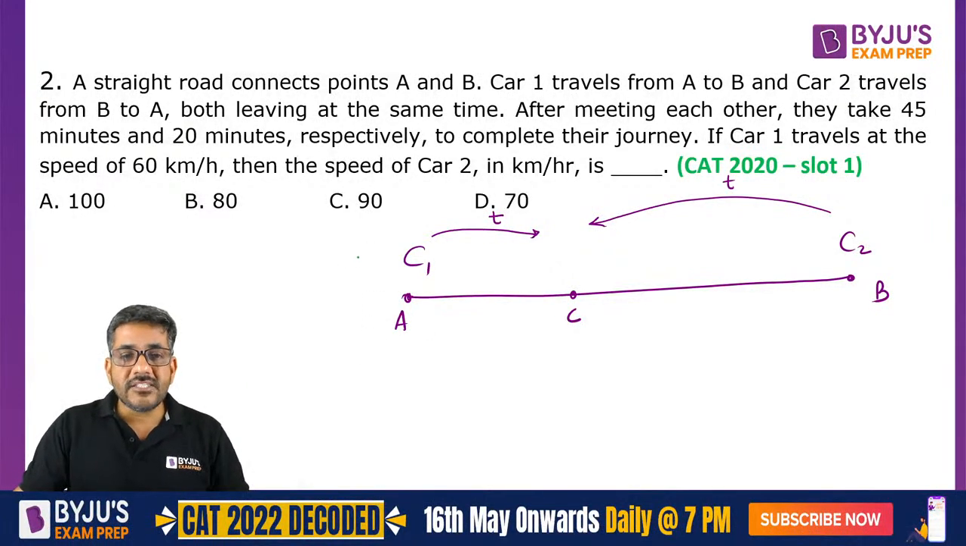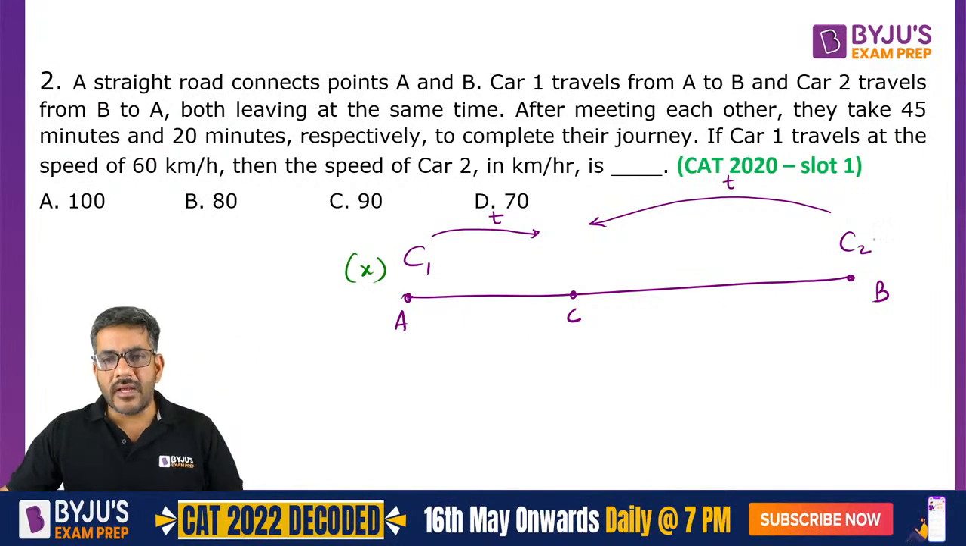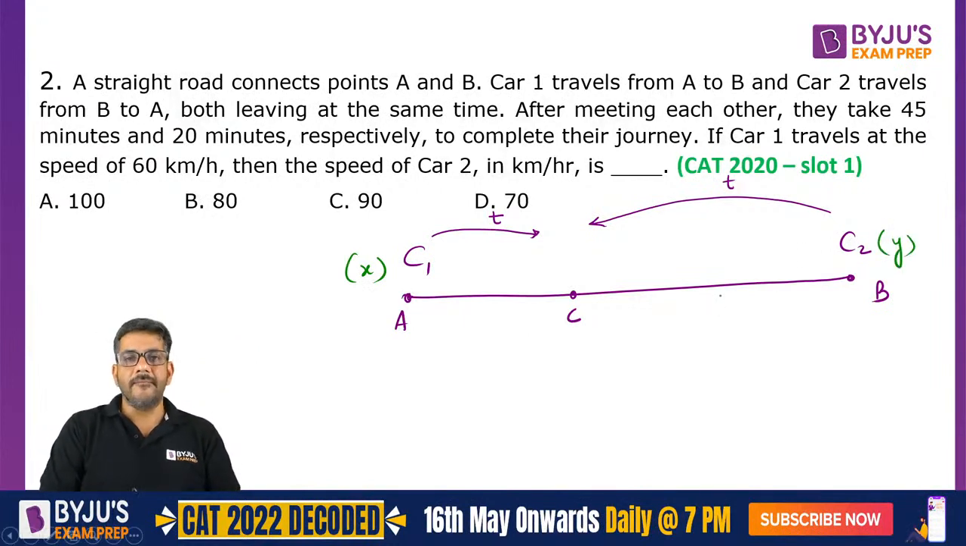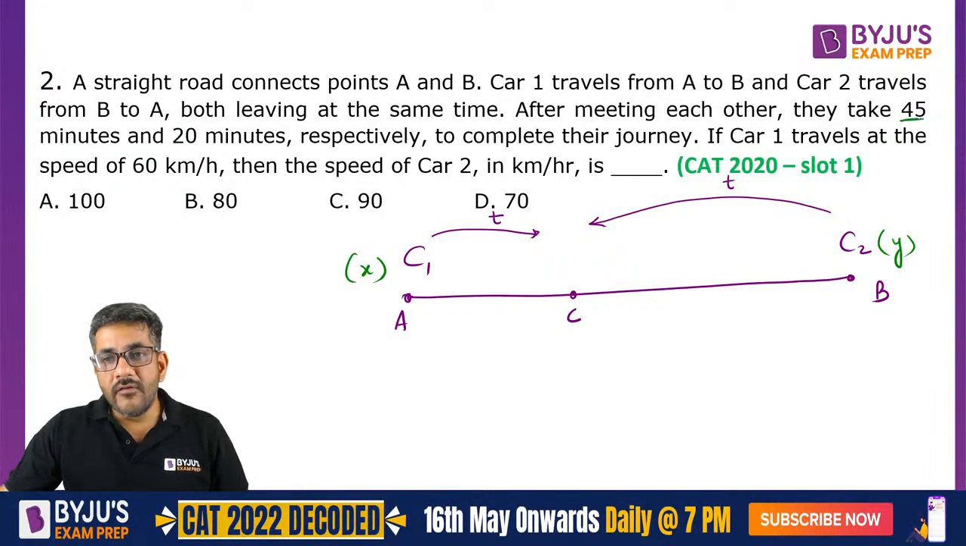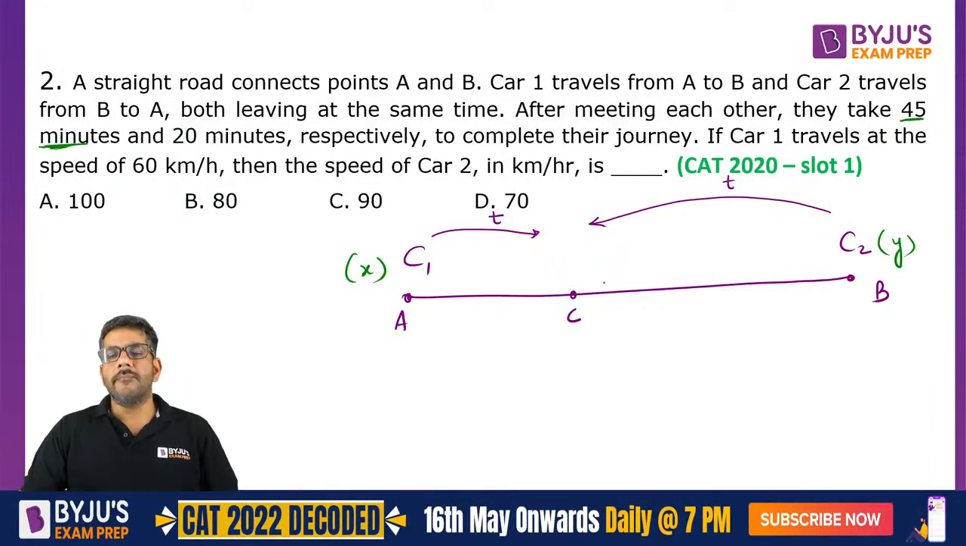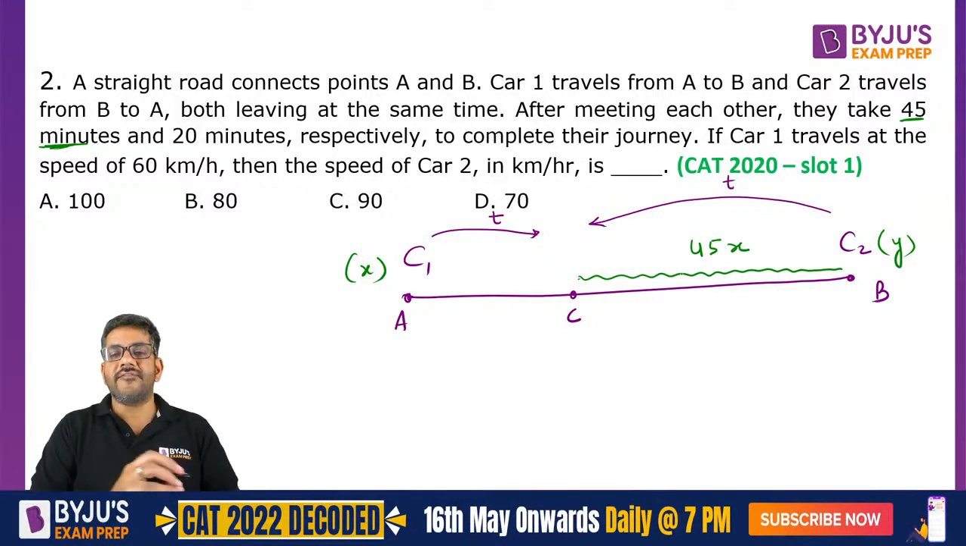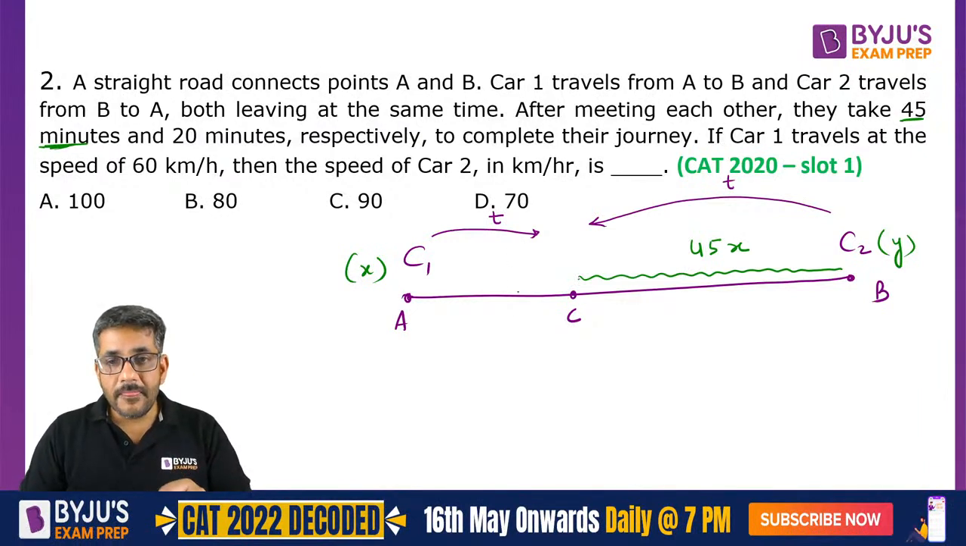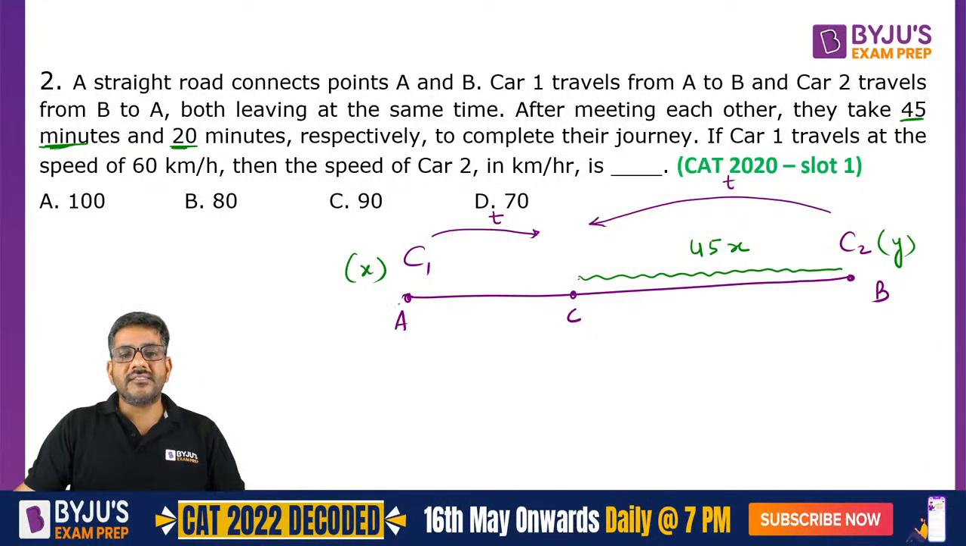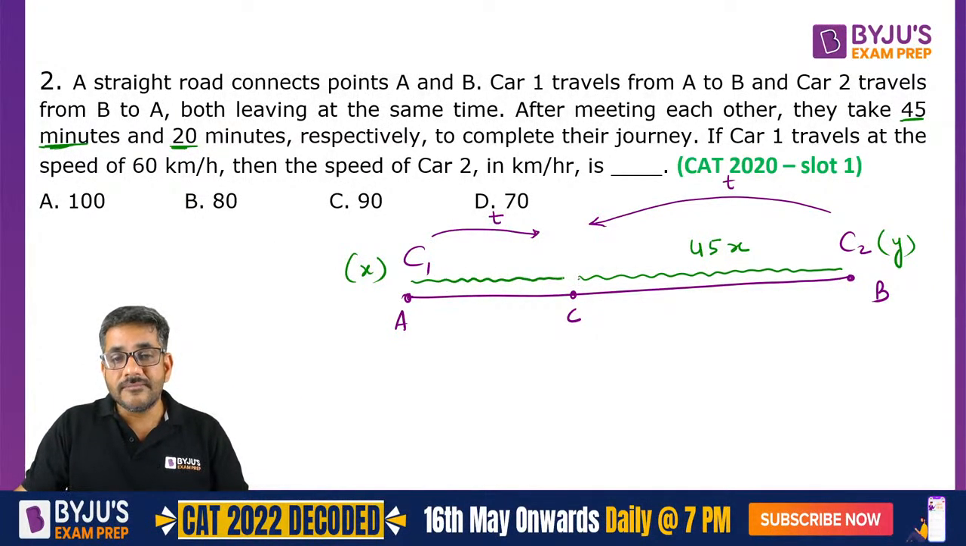Now, let us say the speed of car 1 is X, car 1 की speed को मैं X बोल दे रहा हूं और car 2 की speed है Y. Question says car 1 takes 45 minutes to complete the journey. तो यहां से लेके यहां तक the car 1 takes 45 minutes और speed है उसकी X. So can I say this distance is equal to 45x? Similarly, car 2 takes 20 minutes to reach A from the meeting point. इसका मतलब यहां से यहां तक कार 2 ने 20 मिनट्स का टाइम लिया है, तो इसका मतलब ये डिस्टेंस हुआ 20 into y.